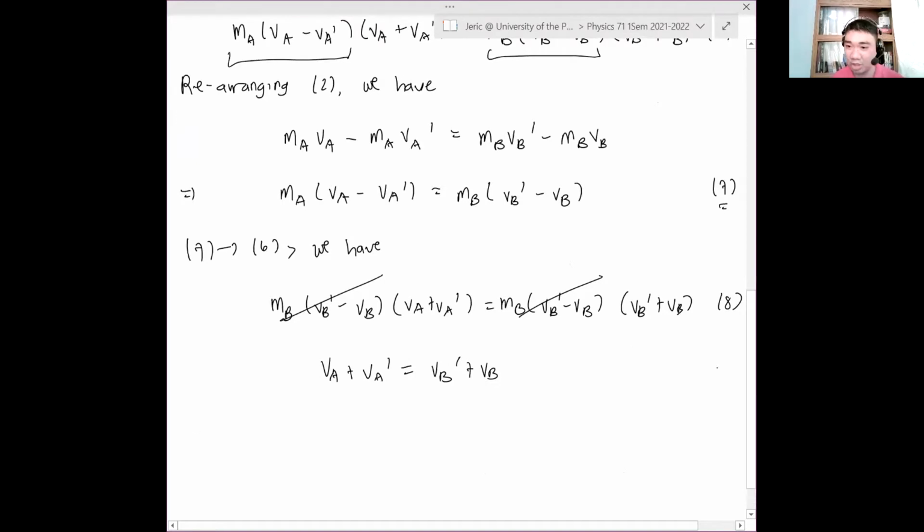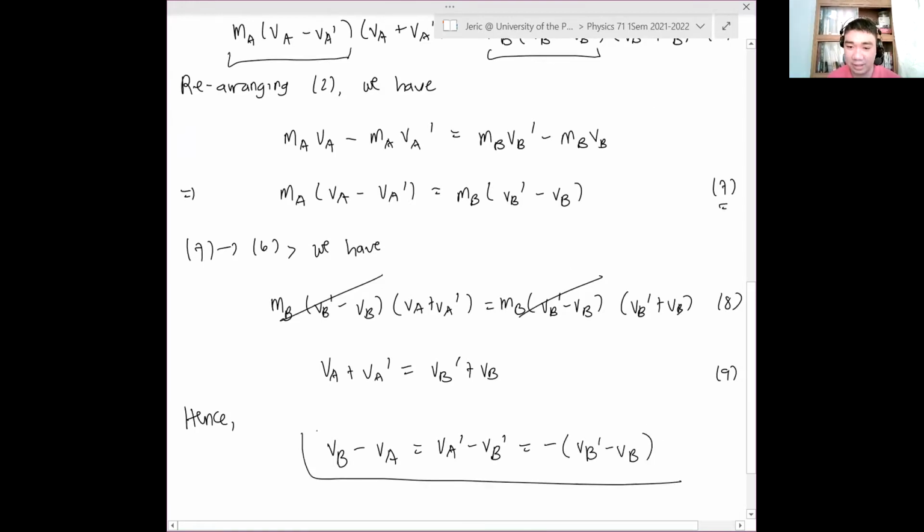Rearranging again, this is equation 9. Hence, if we rearrange equation 9, we get VB minus VA equals VA prime minus VB prime, which I can write with a negative sign as negative quantity VB prime minus VB.